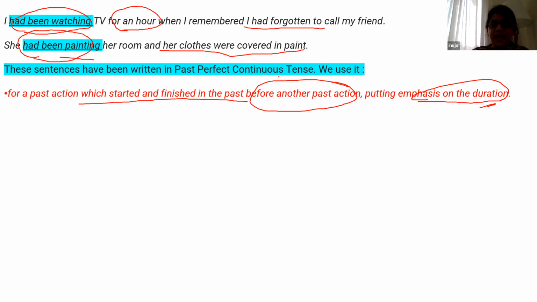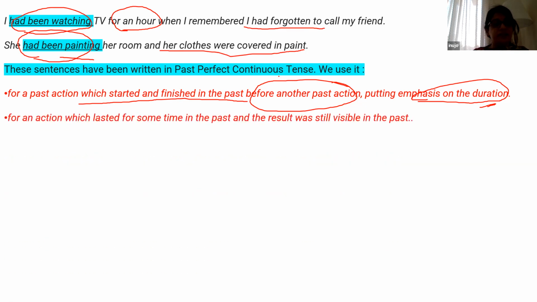Okay, so for a past action which started and finished in the past before another past action. Gote past action purbaru, au gote action, past action, arambha hoiki sorry thiba kotha. Then we use past perfect continuous tense. Now let's do some exercises, children. Now there's one more thing. For an action which lasted for some time in the past and the result was still visible in the past.